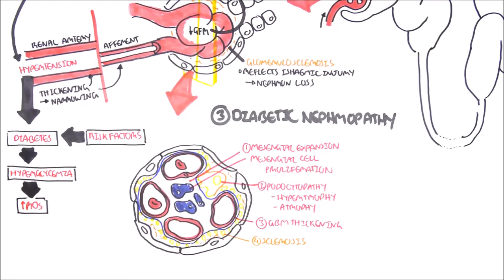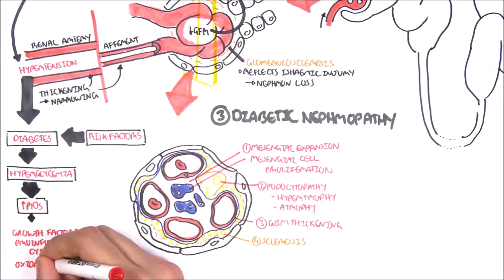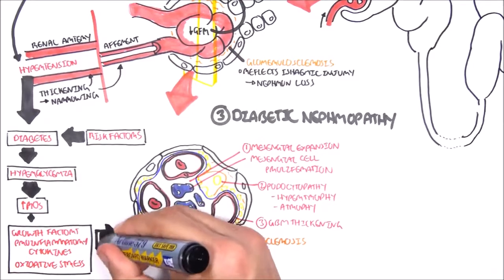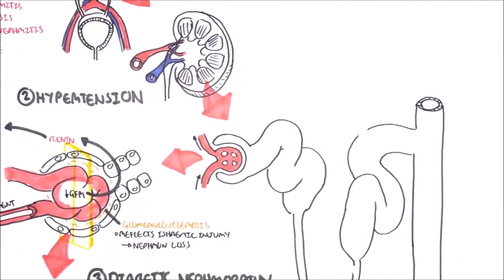But in summary, this will lead to activation and production of unnecessary growth factors, pro-inflammatory cytokines, and essentially oxidative stress. All this leads to the four diabetic nephropathy changes we just talked about.